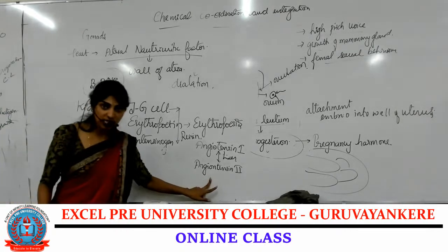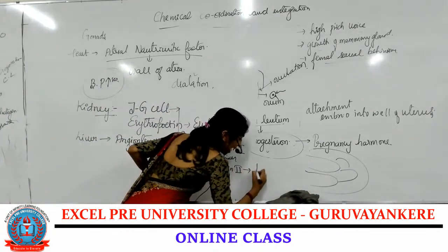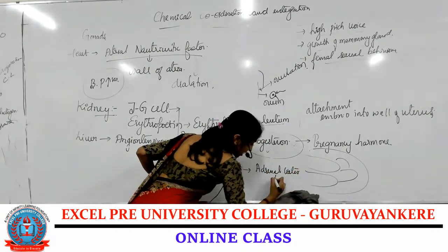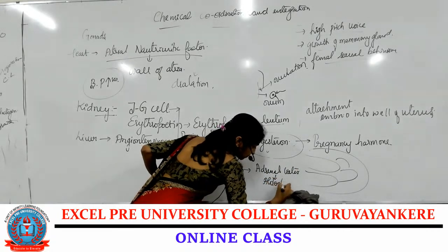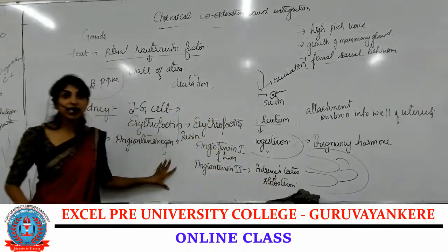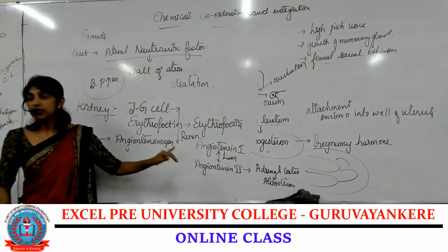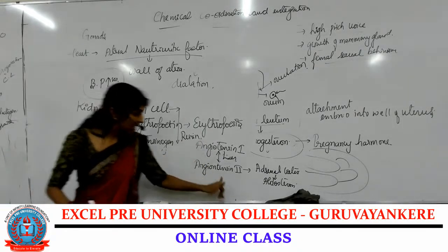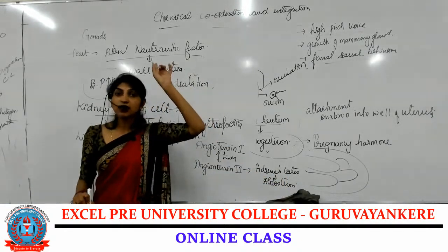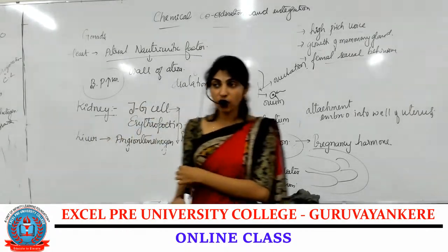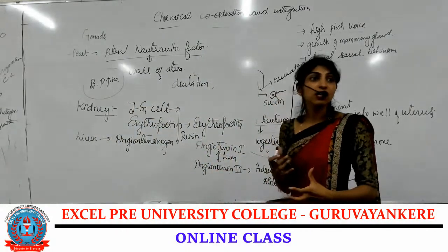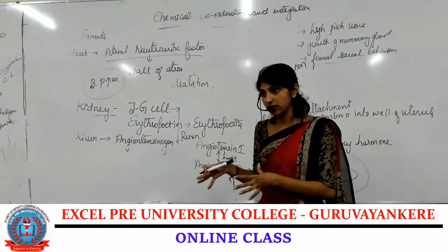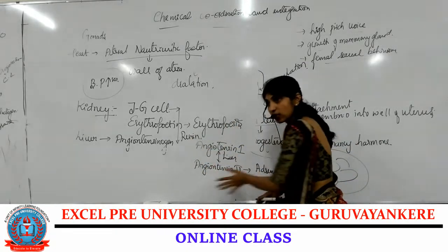This angiotensin 2 will act on the adrenal cortex to secrete aldosterone. Clear? This angiotensin 1 is getting converted into angiotensin 2, and this angiotensin 2 will act on whom? The adrenal cortex, to secrete aldosterone. What is the function of aldosterone? Reabsorption of water and electrolytes, and excreting potassium and phosphate. Is that clear? That is how exactly the regulation takes place.